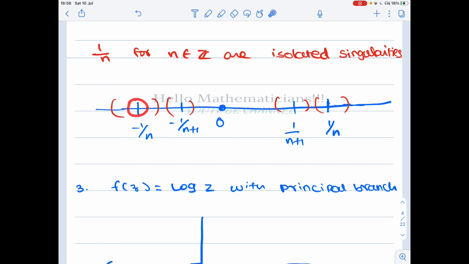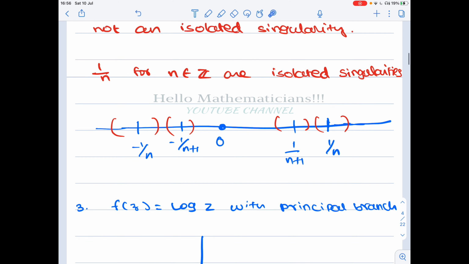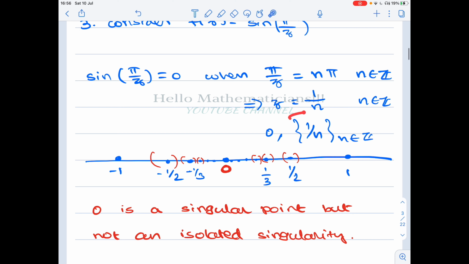Similarly, you can find a neighborhood containing only minus 1 by n, and one containing only minus 1 by n plus 1, because the distance between them is positive. Therefore you can always find a neighborhood which contains only one singular point. So we conclude that all these points are isolated singularities, but 0 is a non-isolated singularity.